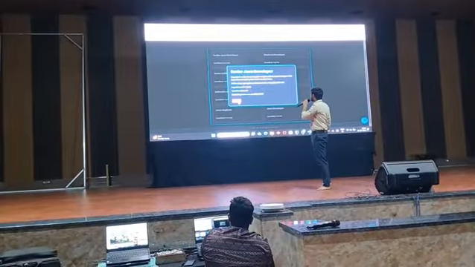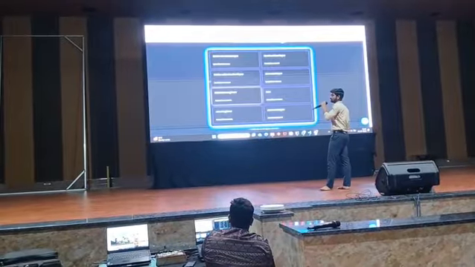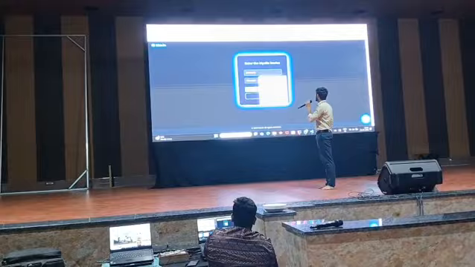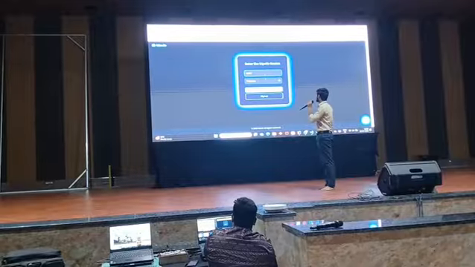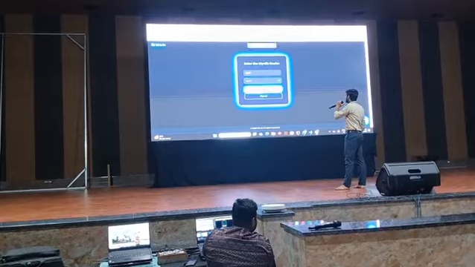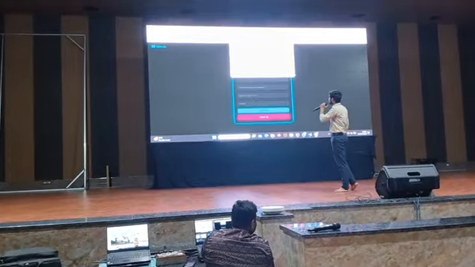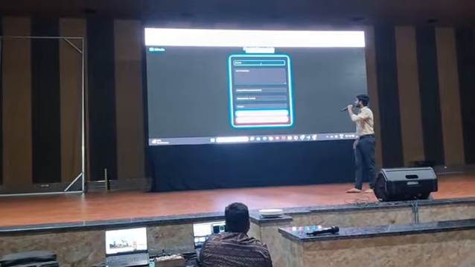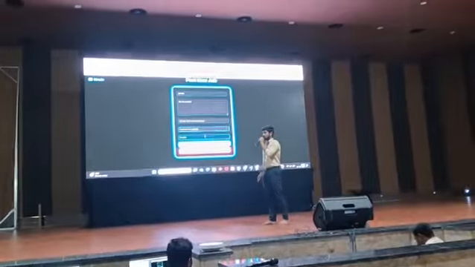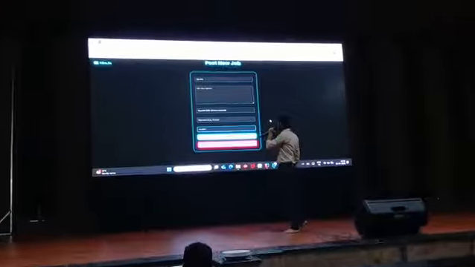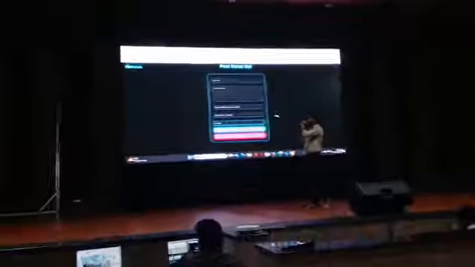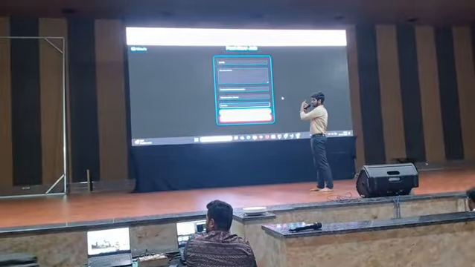Let us now swap to the other user and go to post jobs. It is a pre-created user, and when you click on login, you will be logged in successfully. Then it asks the job poster to give the job title, job description, required skill set, experience, and location. These are the main parameters we use to match the skill set of both the job and the user, so that the job can be recommended to the user.